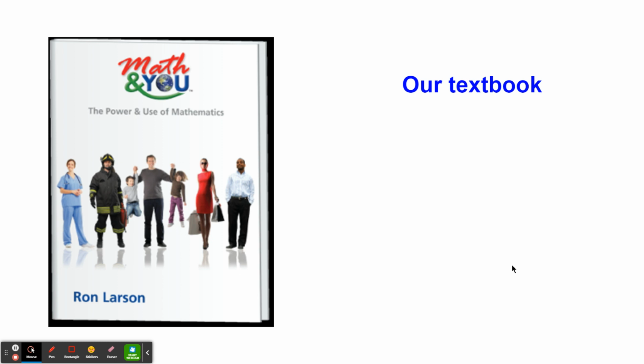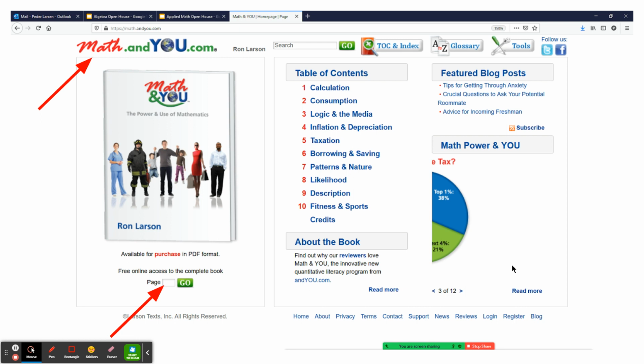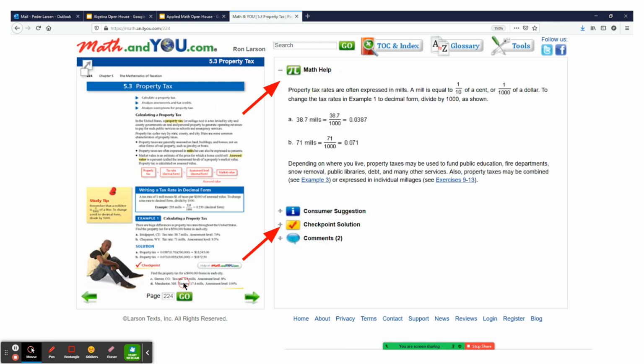Our book this year is Math and You. I want to give you a short tour of that book. If you want to get to it online, you type in math.nu.com. This is the page that you will see. To get to an individual page, you can type in the number here and click go.